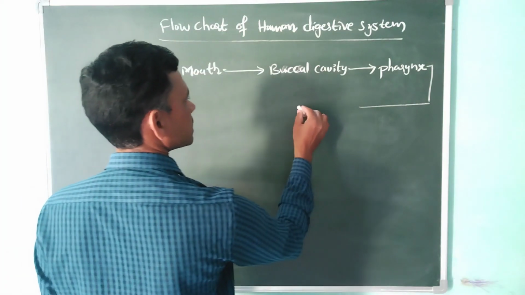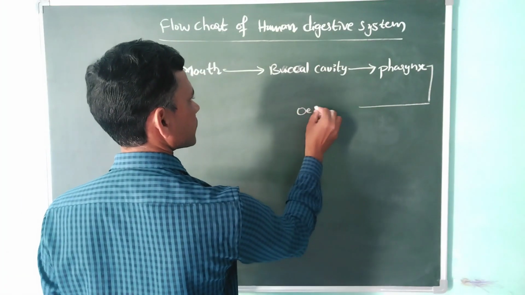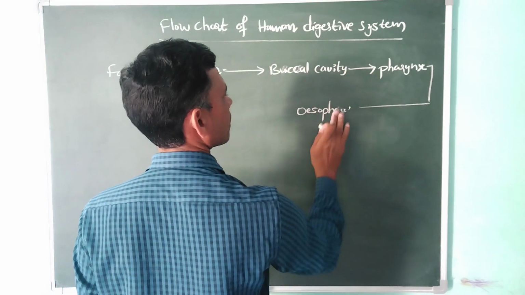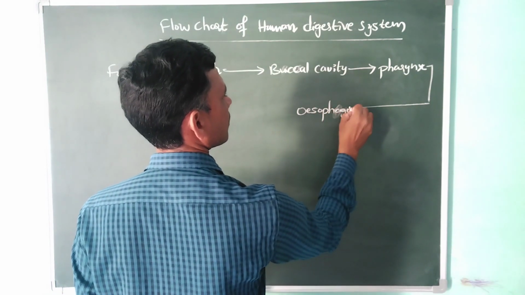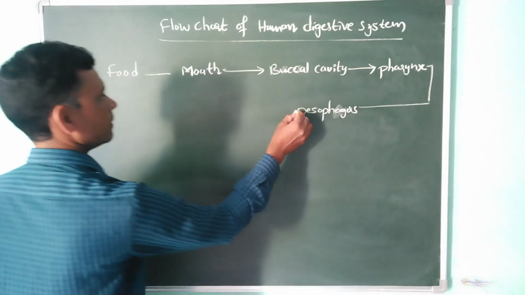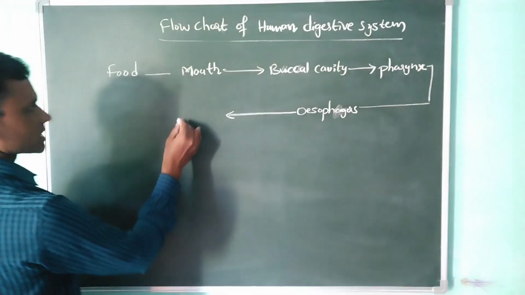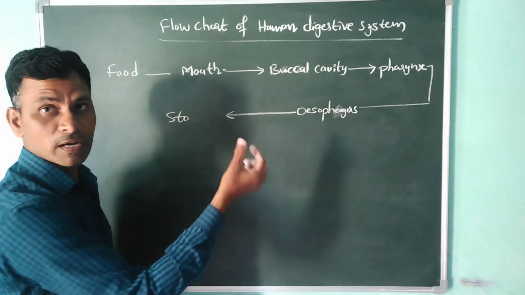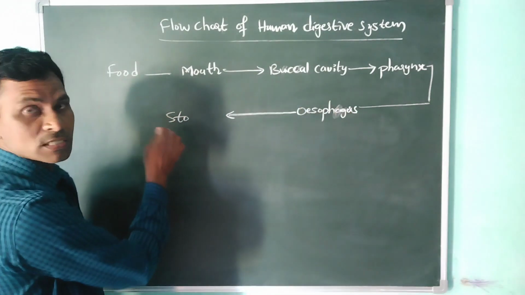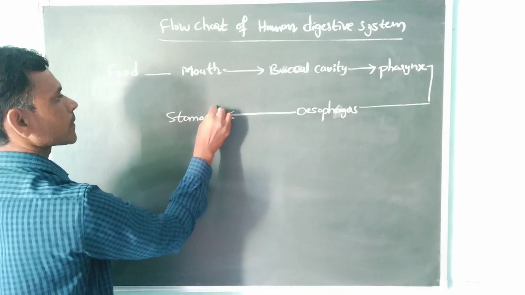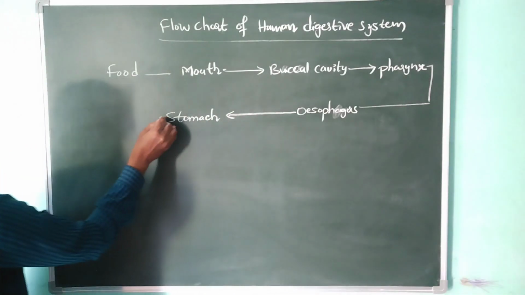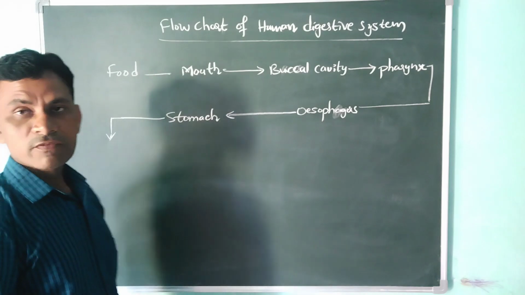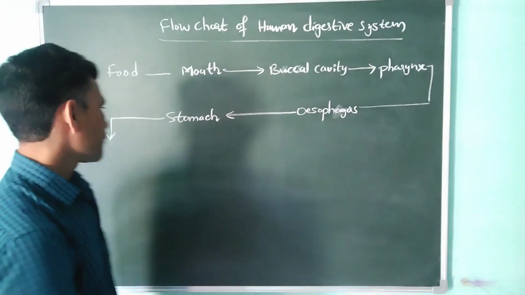Then it reaches the esophagus. The esophagus, the food pipe, connects to the stomach. After the stomach, a C-shaped structure is present, which we call the duodenum.